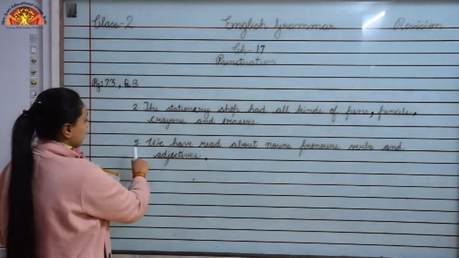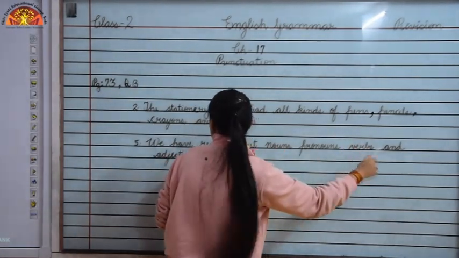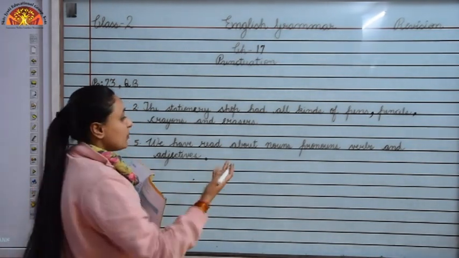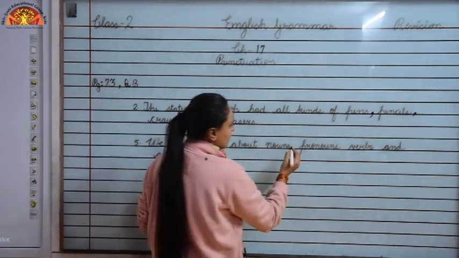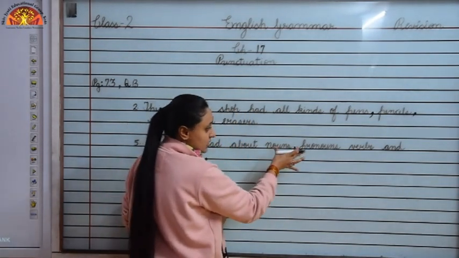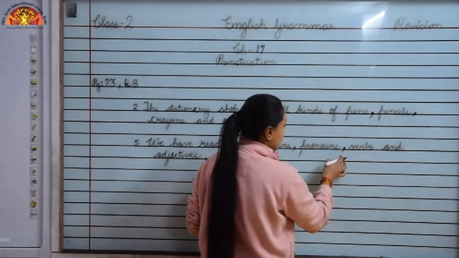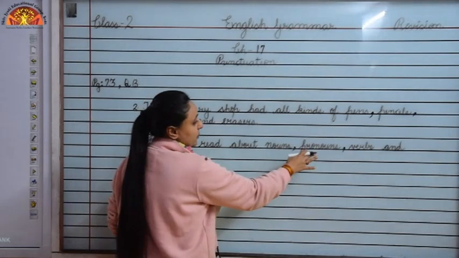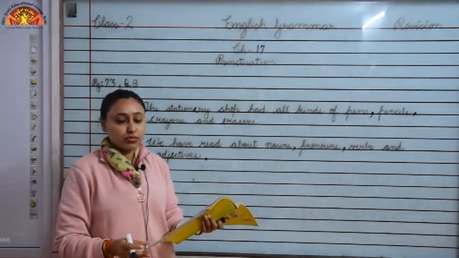Now children, look at number 5. We have read about nouns, pronouns, verbs and adjectives. So children, when we learn or when we read English grammar, we learn about different topics like nouns, pronouns, verbs and adjectives. So here we will separate these topics. We will separate nouns from pronouns using comma. Then we will separate pronouns and verbs using comma. So our sentence will be, we have read about nouns, comma, pronouns, comma, verbs and adjectives. So children, I hope this is clear to you.